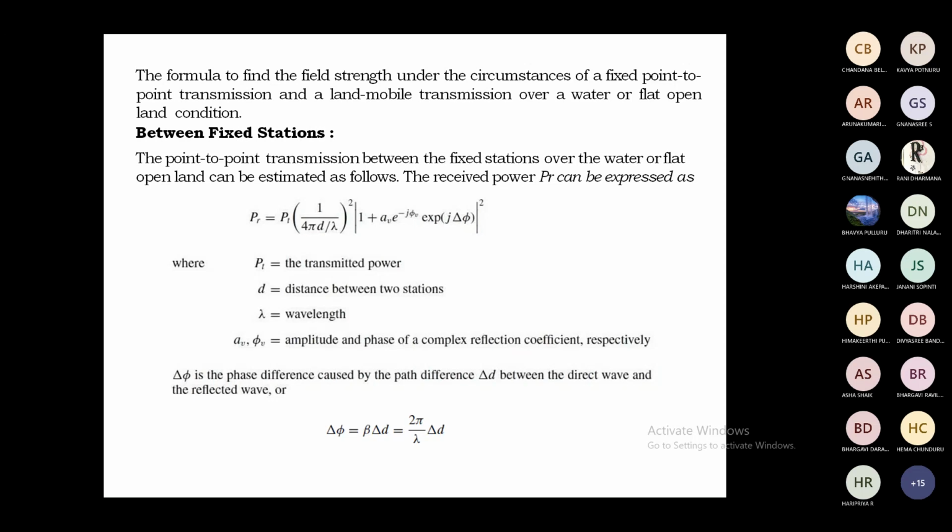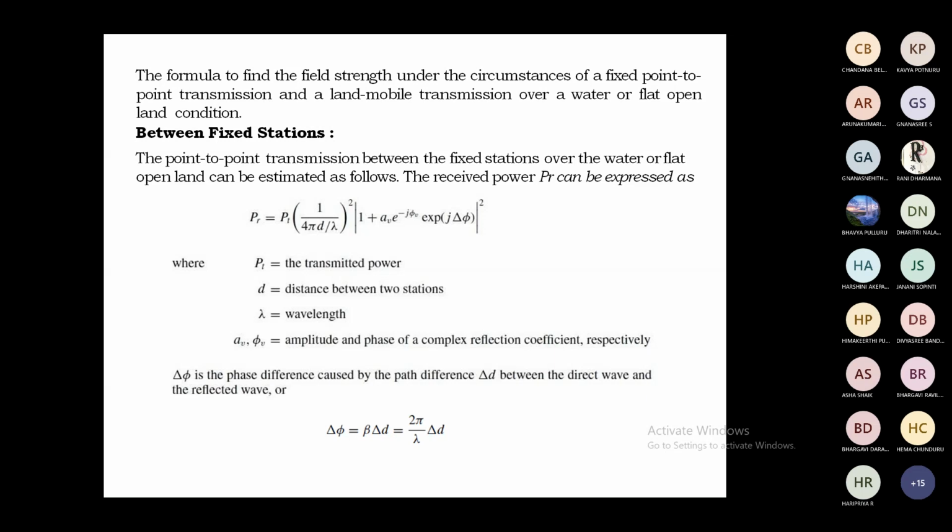The general formula is PR equals PT multiplied by (1 over 4 pi d by lambda) whole squared, times modulus of 1 plus Av exponential minus j phi v and exponential of j delta phi, whole squared. We discussed how this expression is obtained in a previous session, the calculation of the phase difference between incident angle and elevation angle.